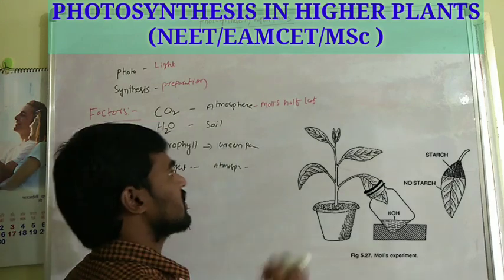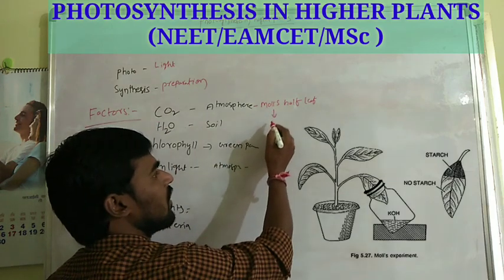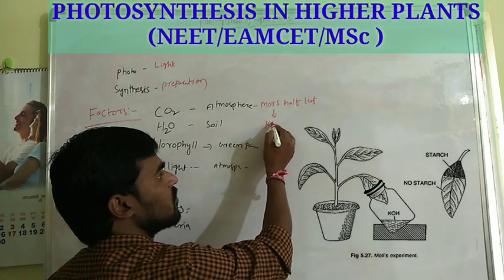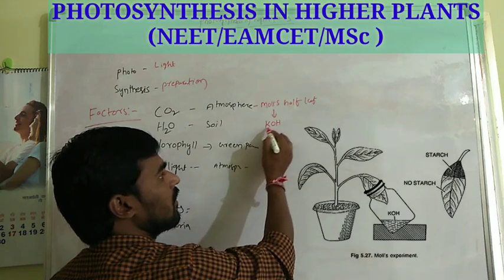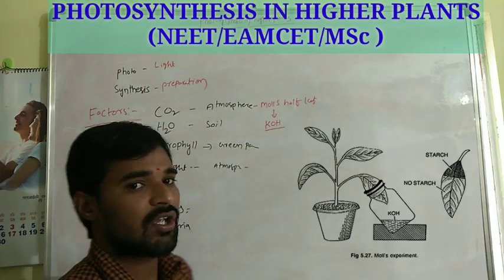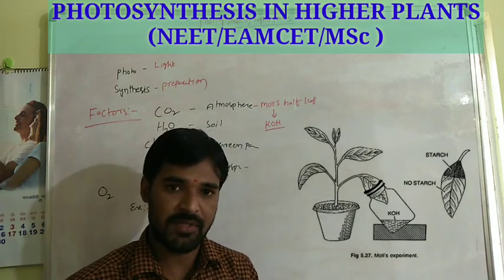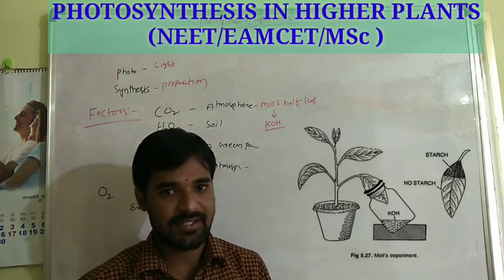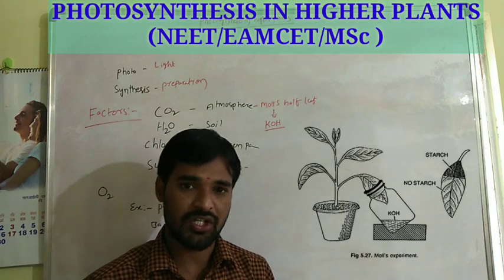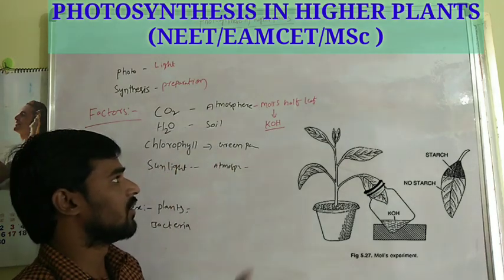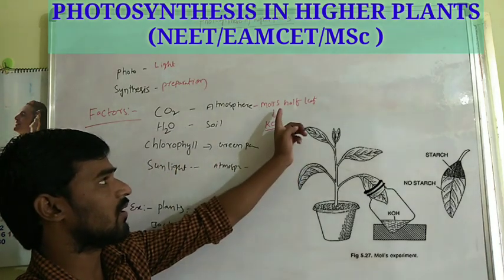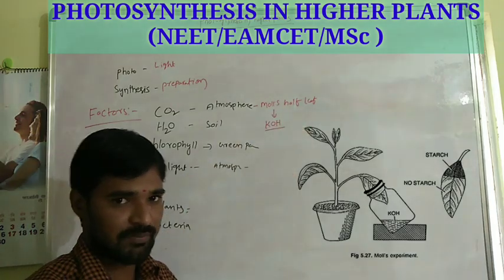In this experiment, we are using one solution, one chemical. The chemical name is KOH, which means potassium hydroxide, the solution we commonly use in the half leaf experiment.